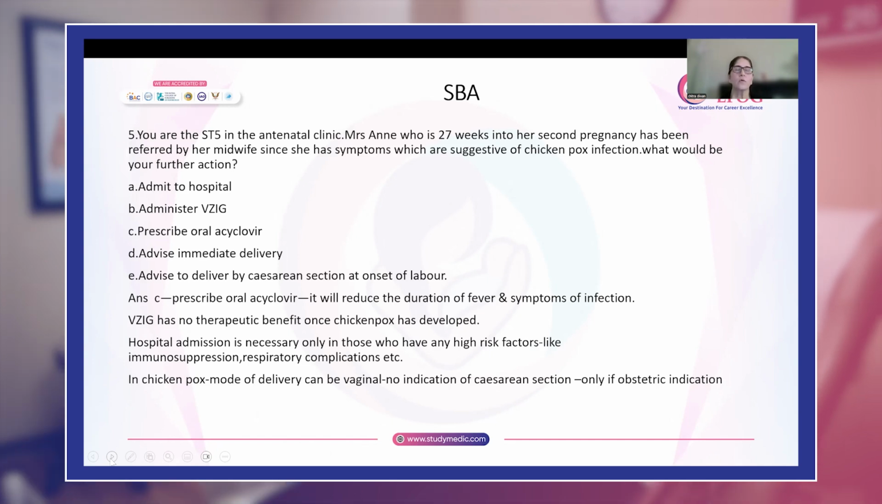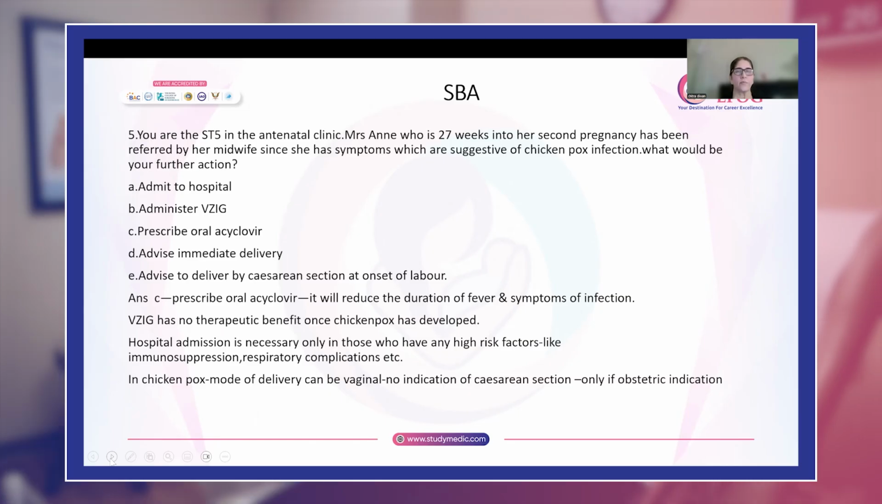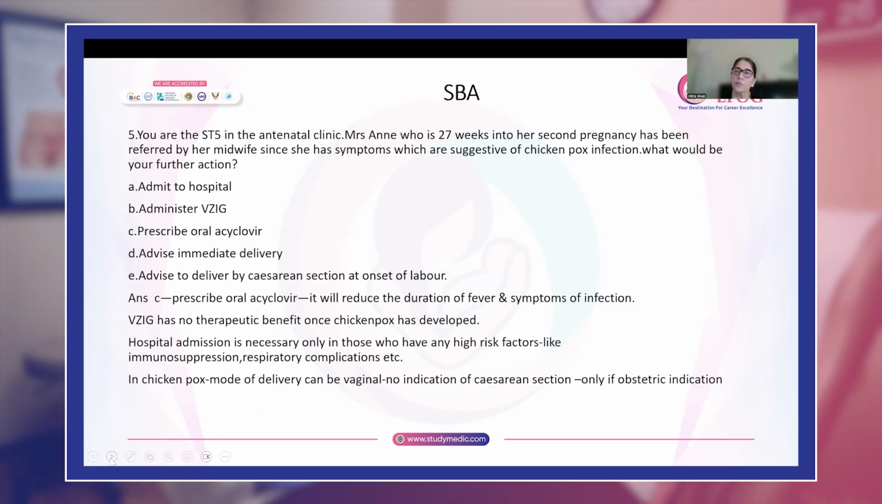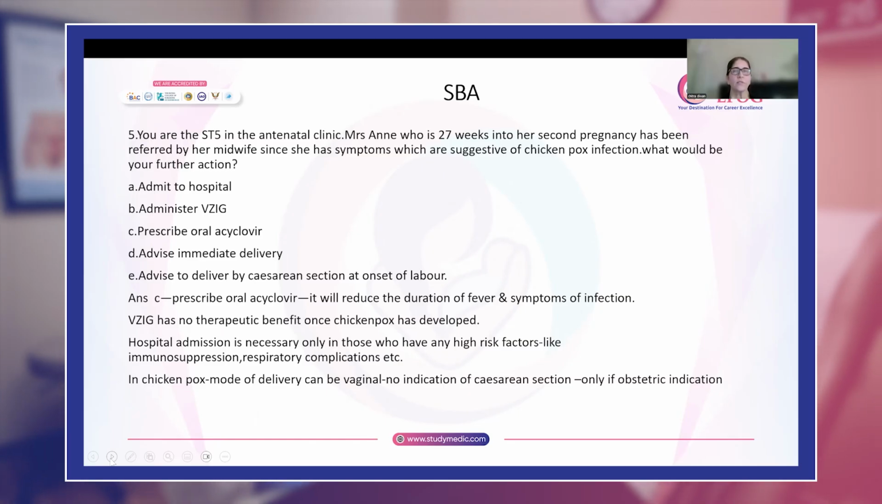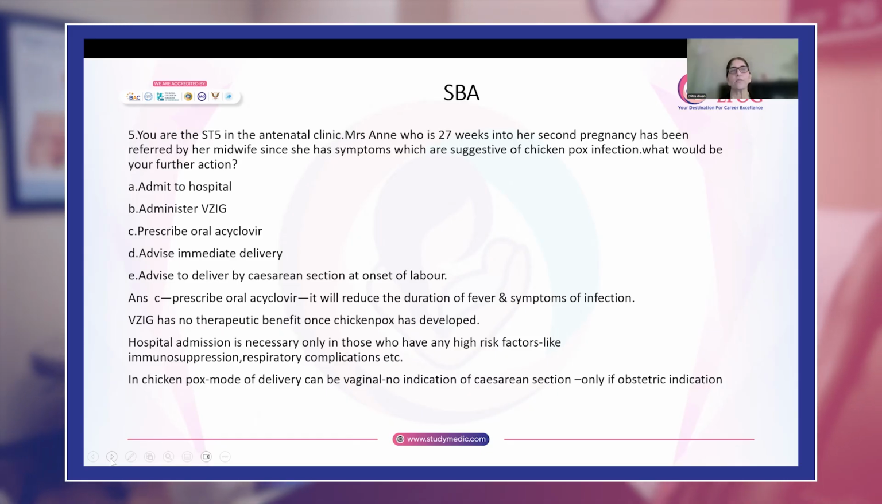Okay, we saw VZIG has no therapeutic benefit once chickenpox has developed. Hospital admission is necessary for high risk factors, like someone with immunosuppression, or if there are respiratory complications. For these women, you will advise admission. And in chickenpox, mode of delivery can be vaginal. It is not contraindicated. CS is done only for any obstetric indication.